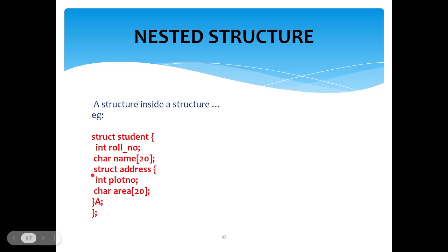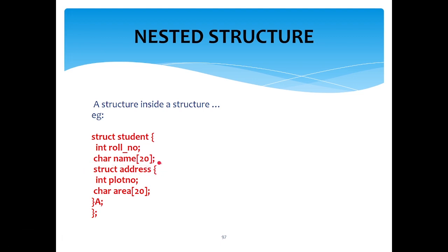Inside the nested structure also we are creating a structure, and remember, after creation of it you need to specify a variable here, because that variable will be useful to access your data members inside this nested structure.